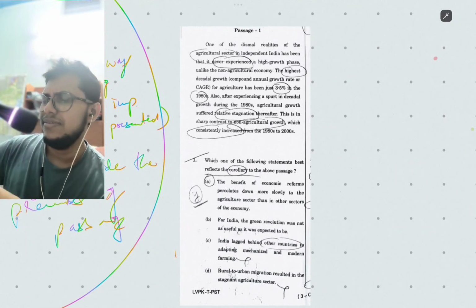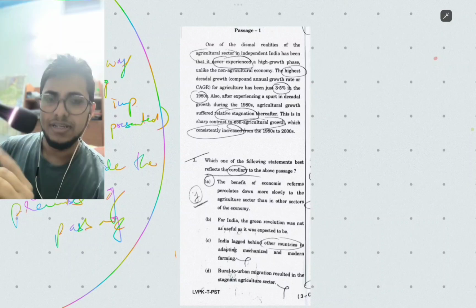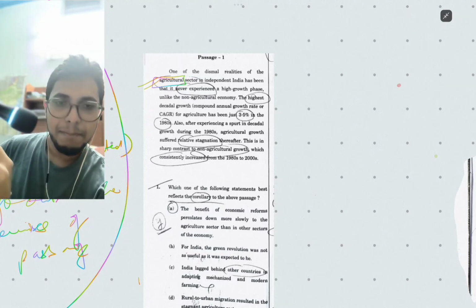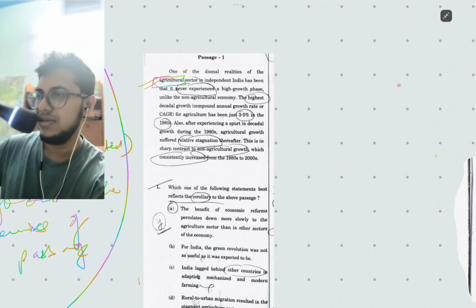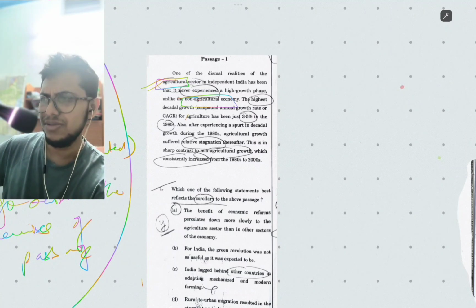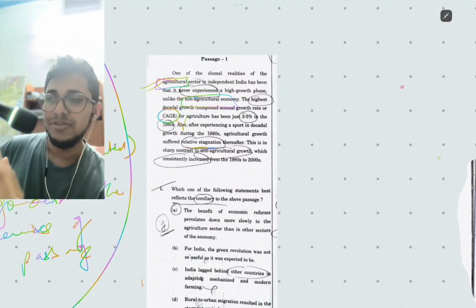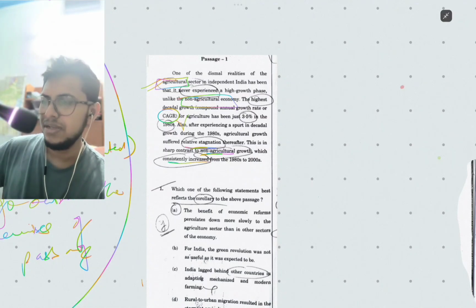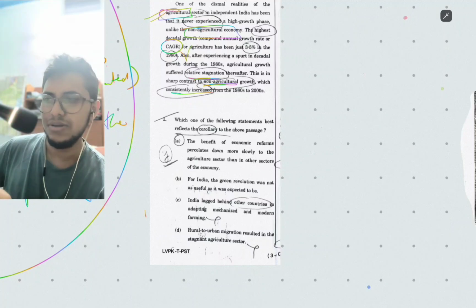In this passage, firstly, we have to recognize the main topic. That is, here we have agriculture. In agriculture, he connected many ideas. One is the non-agriculture economy, and then he talked about the growth CAGR, and then he talked about the relative stagnation compared to the other sectors in the economy, and then he talked about this non-agriculture growth, which has consistently increased. Now let me move on to this question, corollary.